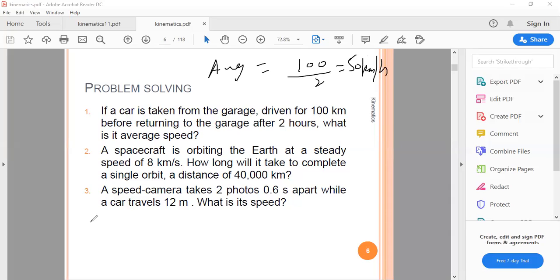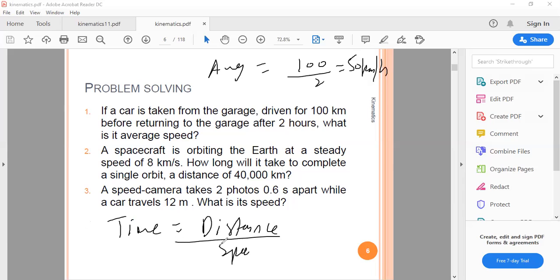Okay. Now let's see question number two. A spacecraft is orbiting the Earth at a static speed of 8 kilometers per second. How long will it take to complete a single orbit of a distance of 40,000 kilometers? Now you see, you need to find what? Basically, they are asking you time. So what is the formula of time? Time is equal to distance over speed.